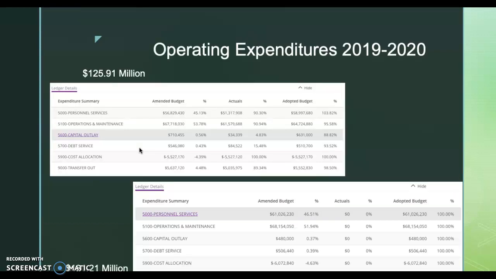And this is our operating expenditures for 2019-2020. Same as the revenue, it breaks it down and allows us to see what areas we are spending our money on.